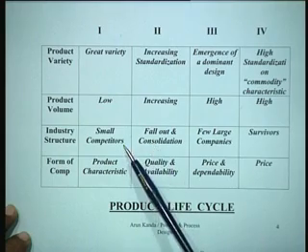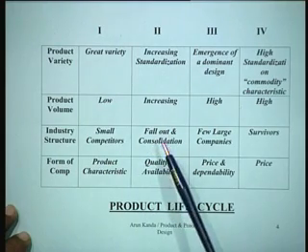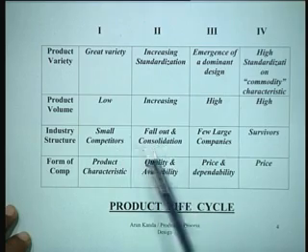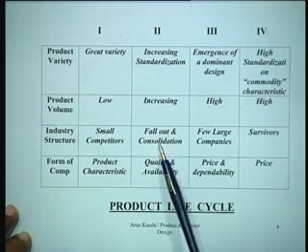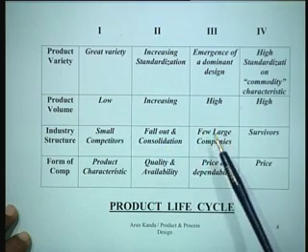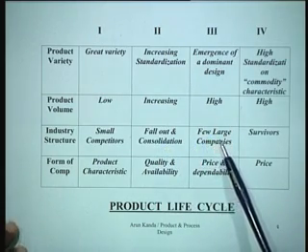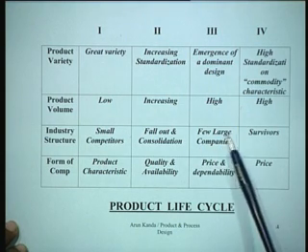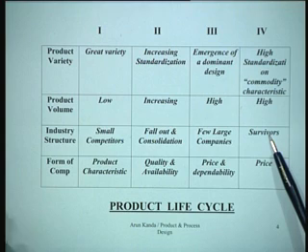So the number of competitors who remain gets much reduced, and moreover there is consolidation among the competitors themselves, so that they have larger companies. At this stage only a few large companies remain who are manufacturing this product, and out of these few large companies, in the last stage only a few survivors will be there.